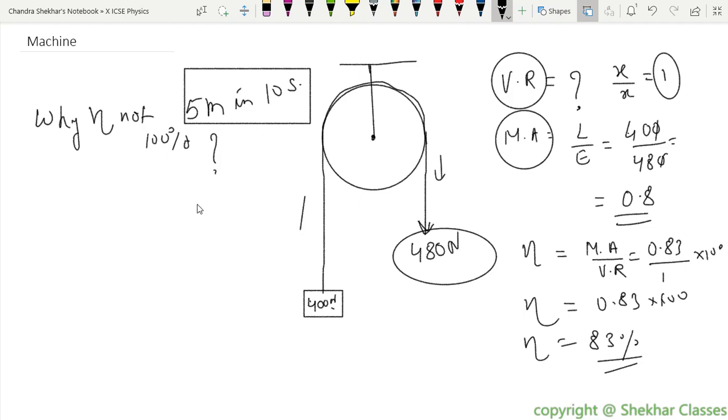If it is 83% approximately, then where is the rest? 100% minus 83% is nothing but 17%, which is the waste of energy, and this energy has been used to overcome what? Can you tell me, overcome what? Friction. So overcome friction.